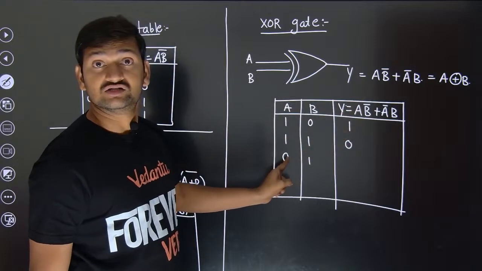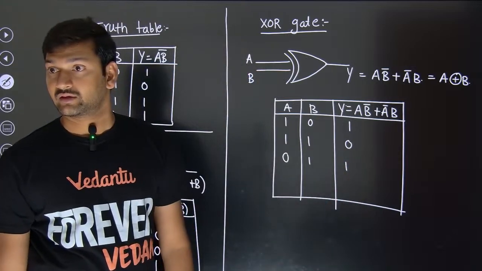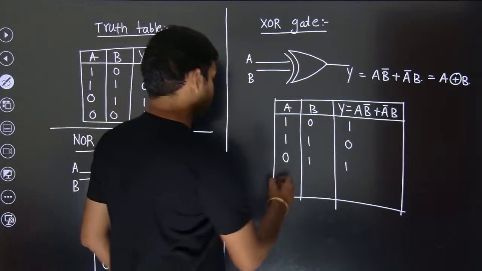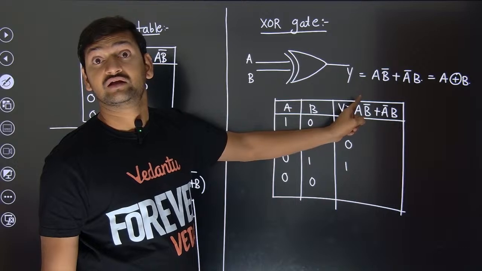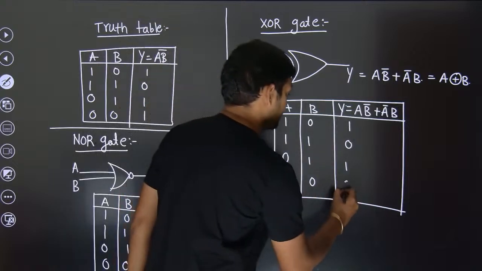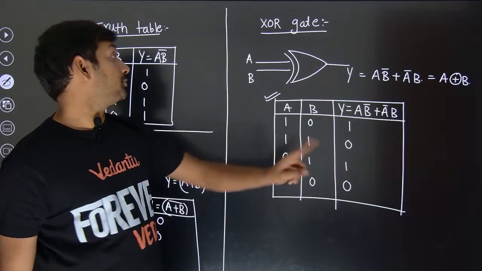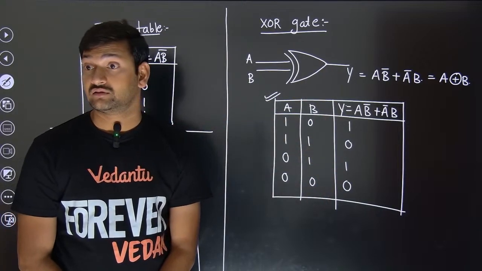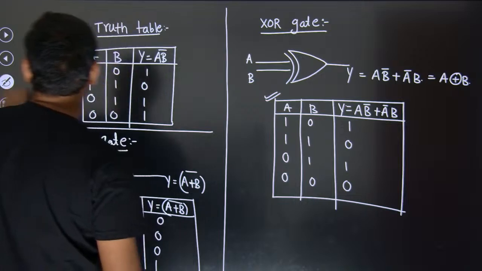Now let us talk about A bar. A bar, 0 bar, 1. So 1 into 1, 1. Next, let us talk about 0, 0. 0 into 0 bar, which is 1. So 0 into 1, 0. Next 0 bar, 1. 1 into 0, 0. So if you see two ones and two zeros in the output of the truth table, then we are talking about the XOR gate. Yes, Sanjay, true. Next. Sometimes they are not going to give ones and zeros, they are going to give a graph.